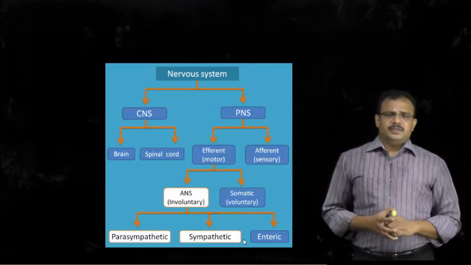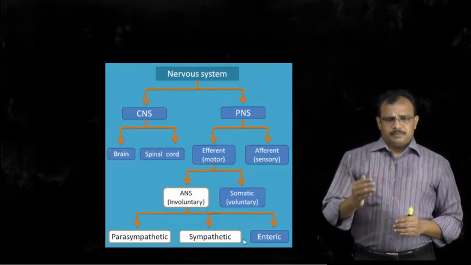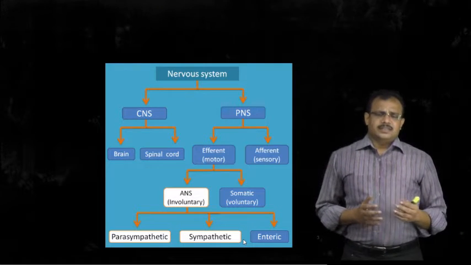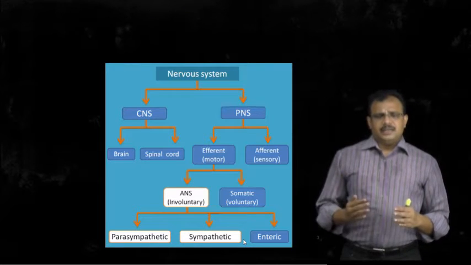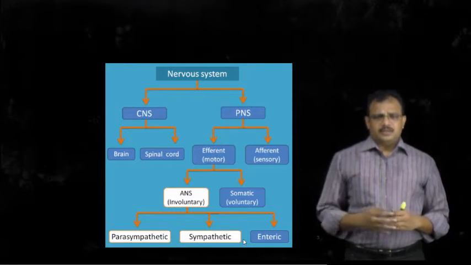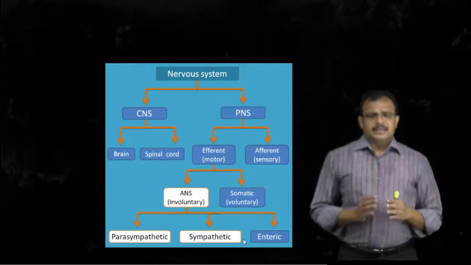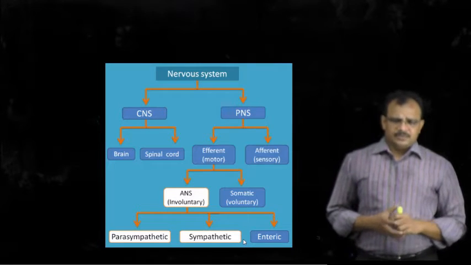The autonomic nervous system can once again be categorized into the parasympathetic nervous system and the sympathetic nervous system, based on the innervation to various organs and the influence of that nerve stimulation on the organ.